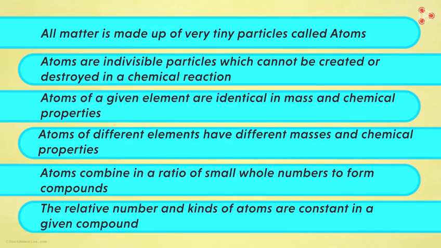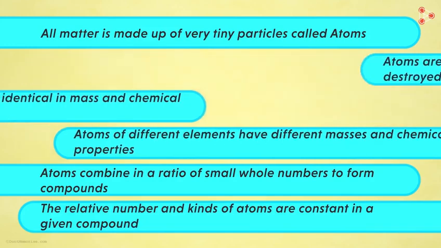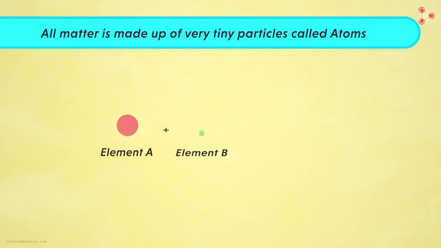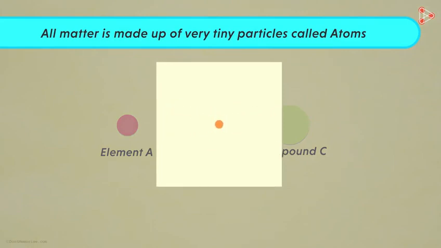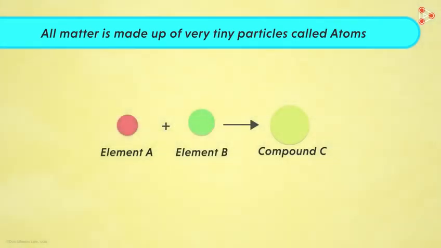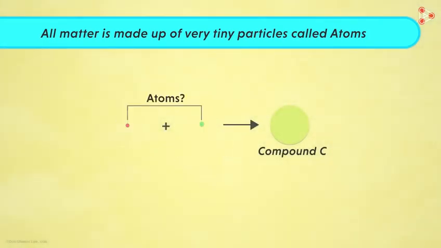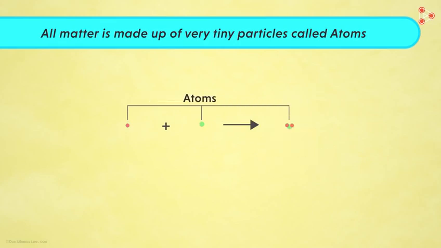Don't worry, let us now understand each postulate one by one, taking the same example of elements A and B giving rise to compound C. The first point stated that all matter is made up of very tiny particles called atoms. It means that when we go on dividing matter into smaller and smaller sections, what we get at the end is atoms. So can we say that elements A and B are made up of atoms? Yes, in fact, compound C is also made up of atoms that have combined together. So the first postulate was very easy to understand.